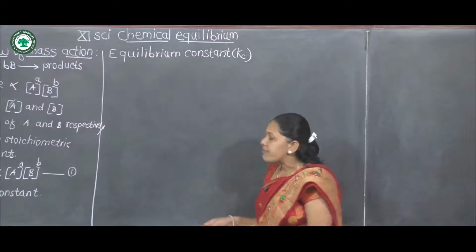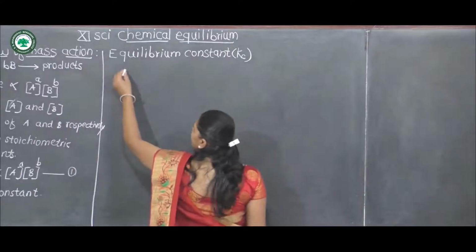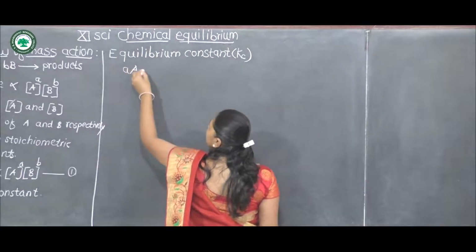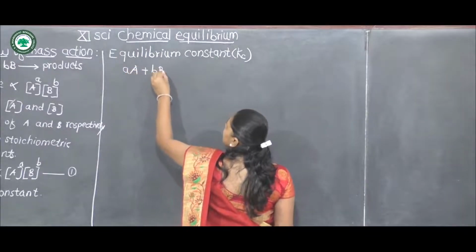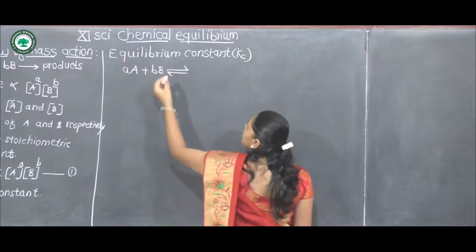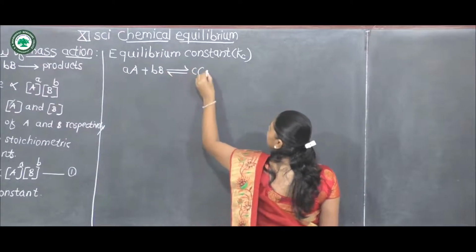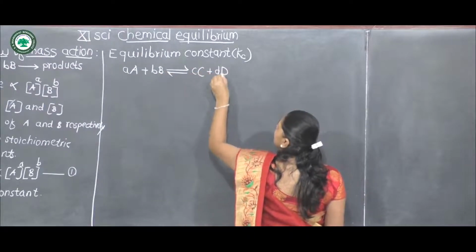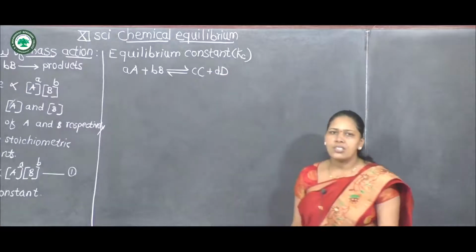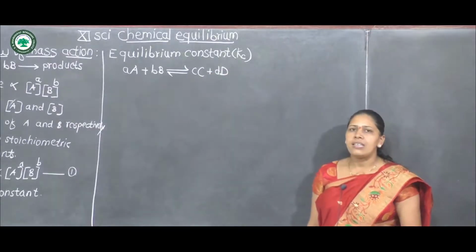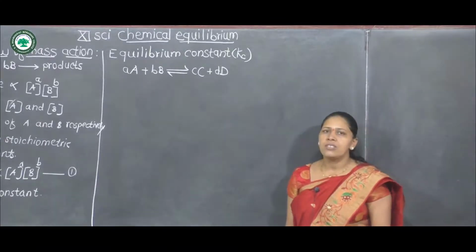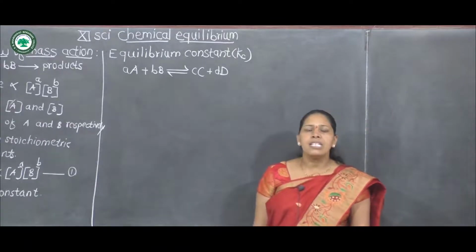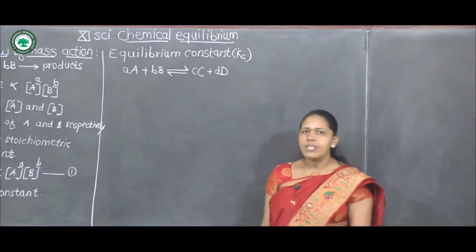Again consider one reversible reaction. In this reaction, capital A and capital B are reactants for the forward reaction and capital C and capital D are reactants for the reverse reaction.